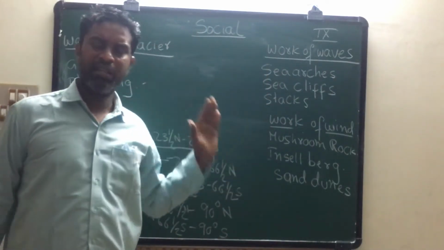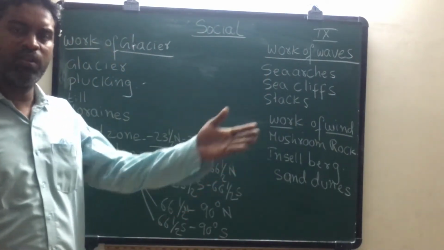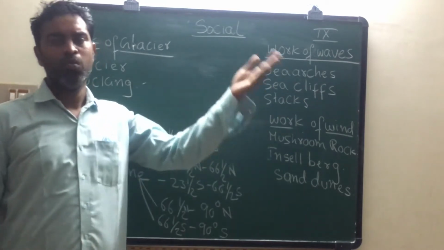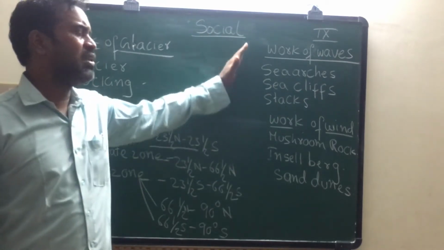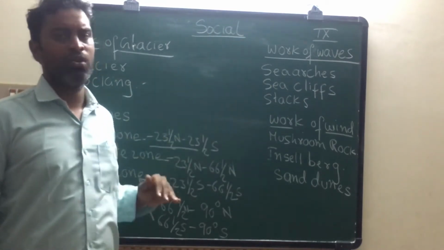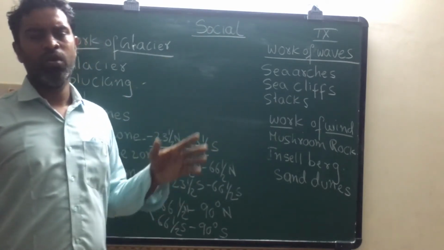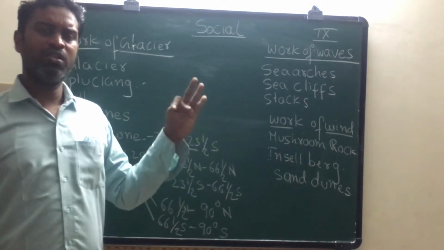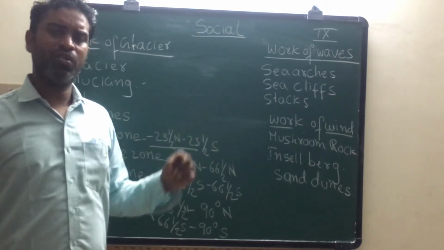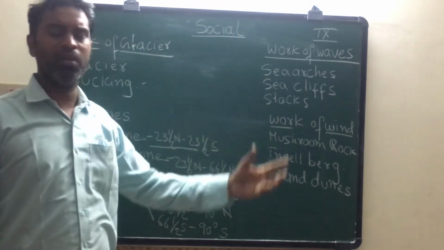Students, when we are discussing waves, we have to know about oceans and movements of oceans, then only we can understand these waves. Students, we all know that there are 5 major oceans in the world: Pacific Ocean, Atlantic Ocean, Arctic Ocean, Antarctic Ocean, Indian Ocean. These are the 5 major oceans.